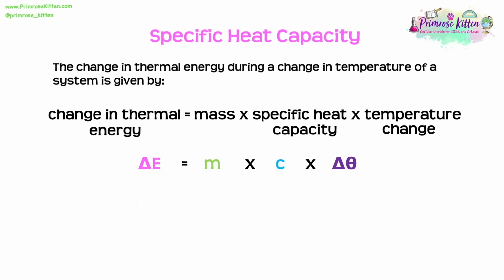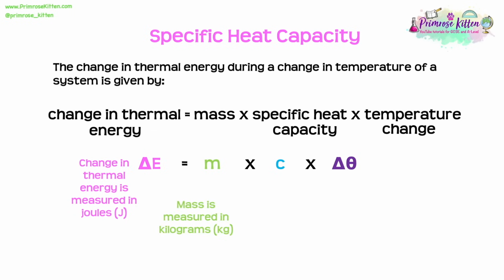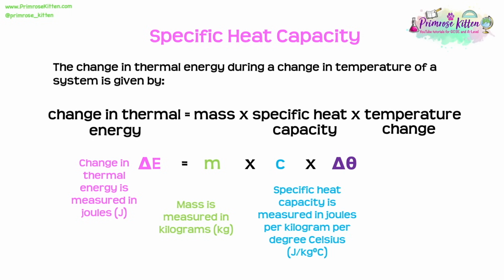Now in this case, those triangles or the deltas refer to the change of a substance. So we've got the change in energy, and delta theta is the change in temperature. We also need to know the change in thermal energy is measured in joules, mass is measured in kilograms, specific heat capacity is measured in joules per kilogram per degree Celsius, and finally the temperature change is measured in degrees C.